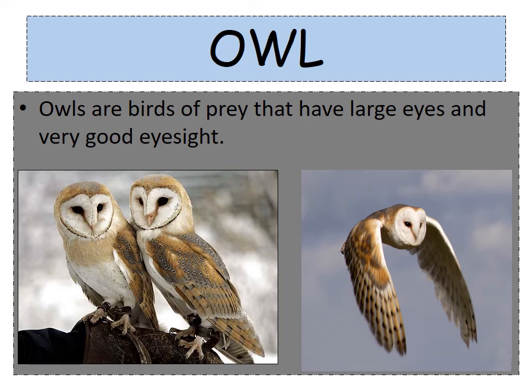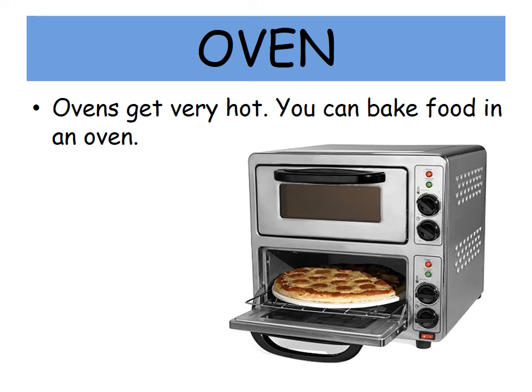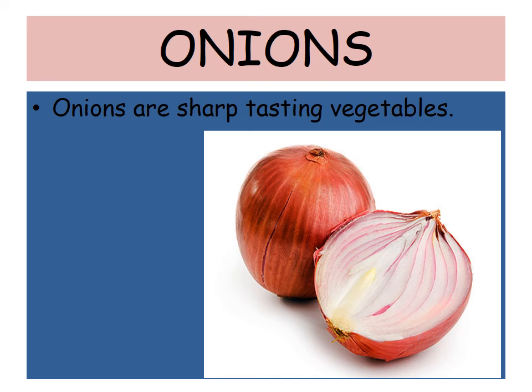Owl. Owls are birds of prey that have large eyes and very good eyesight. Oven. Ovens get very hot. You can bake food in an oven. Onions. Onions are sharp tasting vegetables.